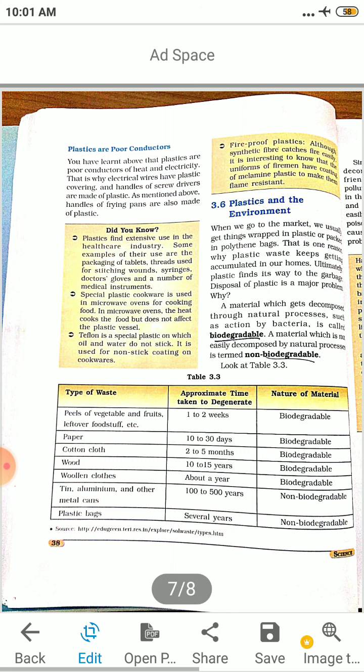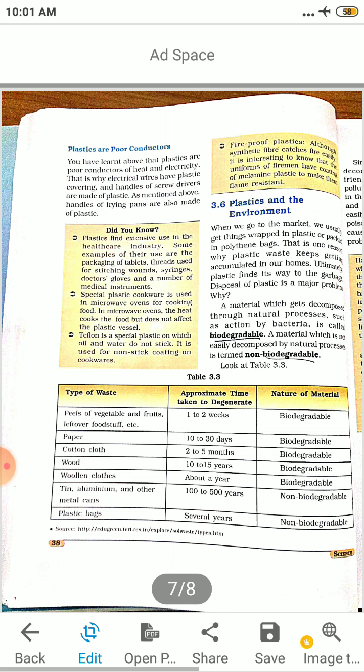Plastics and the environment. When we go to the market, we usually get things wrapped in plastic or packed in a polythene bag. Even milk comes in a plastic polythene pouch. That is one reason plastic waste keeps getting accumulated. You go to a market, you buy vegetables, he will give you in a polythene bag.